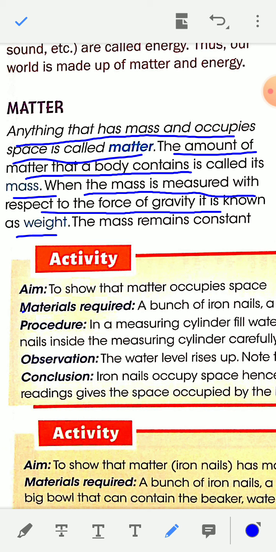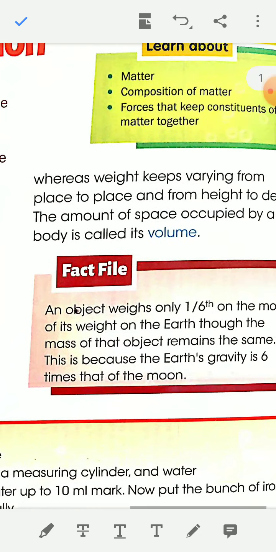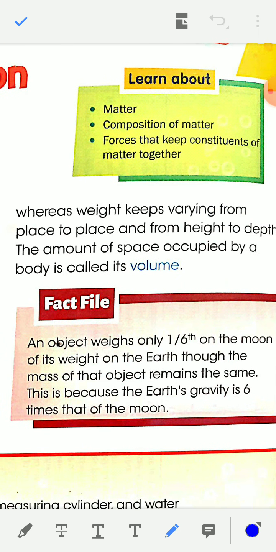Remember that mass and weight are not the same. Mass is the amount of matter that a body contains, while weight is the mass measured with respect to the force of gravity. The mass remains constant, whereas the weight of a body keeps varying from place to place.